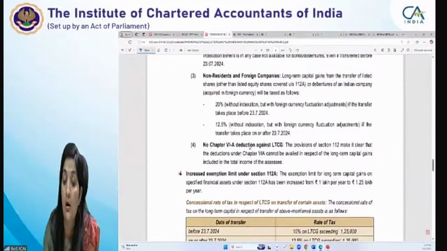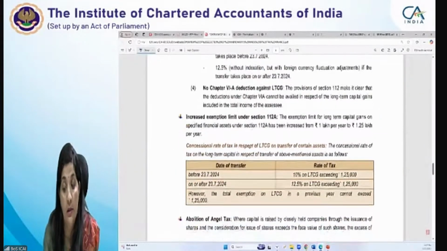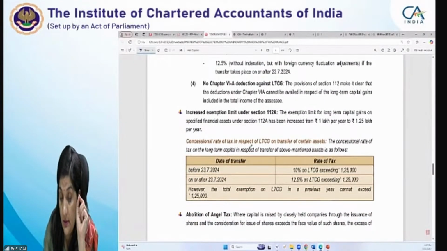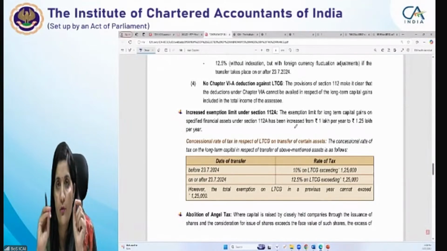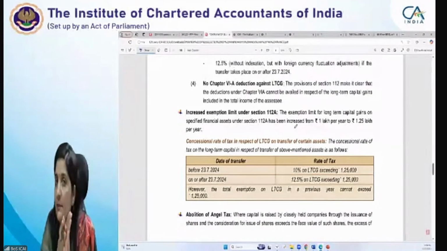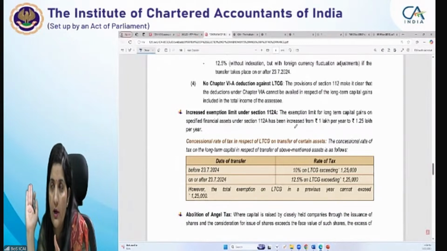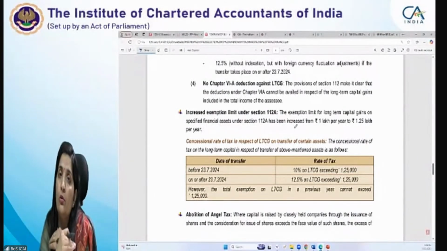And with respect to LTCG, no deduction is available to you. Then the important point in 112A is that they have increased the exemption limit from 1 lakh to 1,25,000. They have increased that limit, but the increased limit is not applicable only for assets transferred on or after 23/7. It is applicable for the whole year.